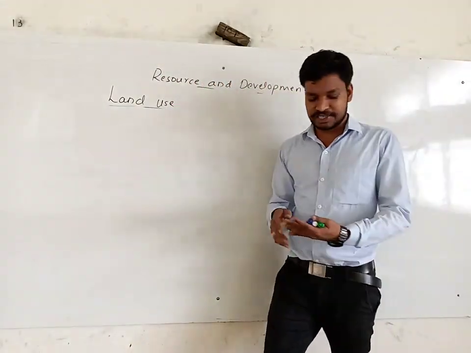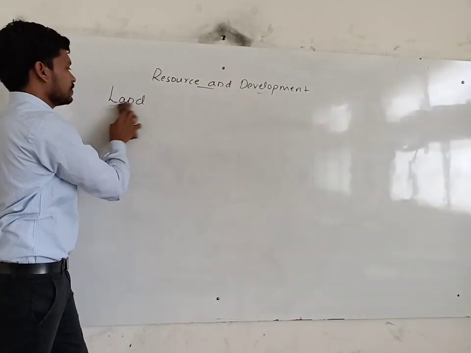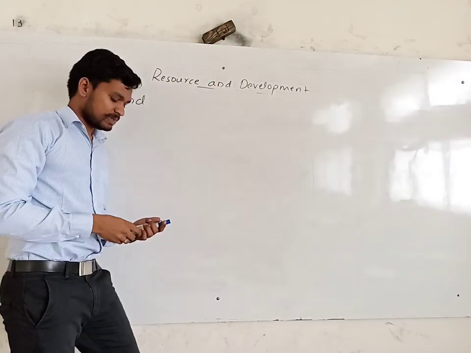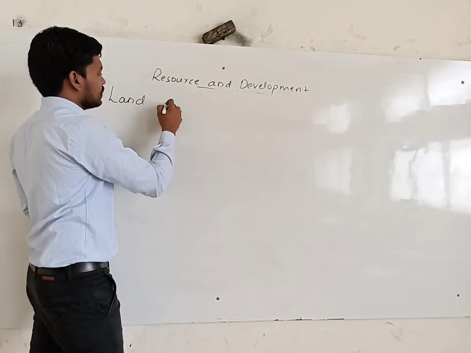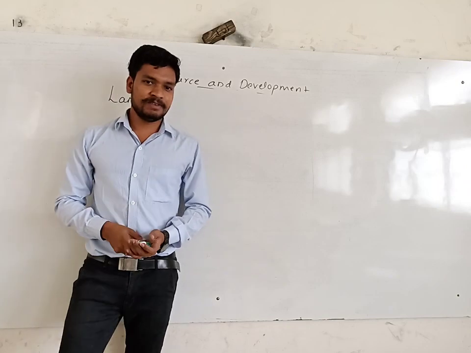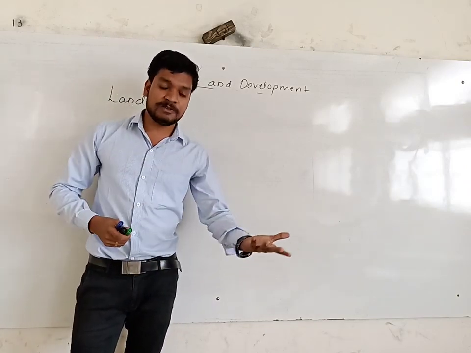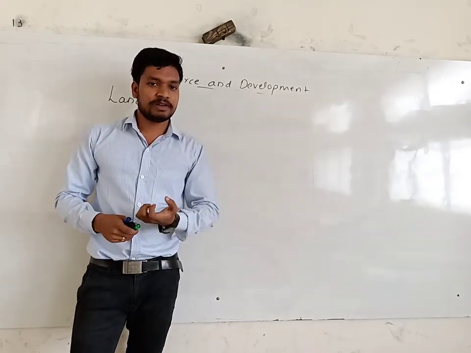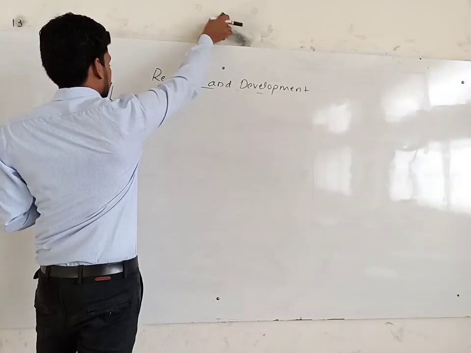Now, the land degradation. So there, I think it's enough writing this about the concept of land use. It's very general, and you can create your own definition for land use, so I don't kill my time. So, land use, land degradation. Before that, under land use, there are factors which influence land use. What are those factors which make us use the land, or which affect land use? Factors affecting land use.